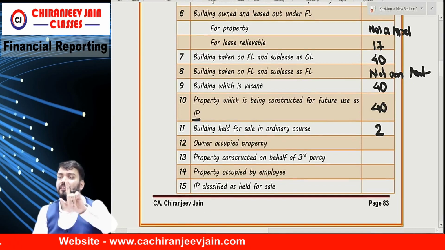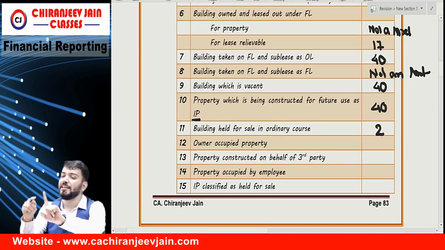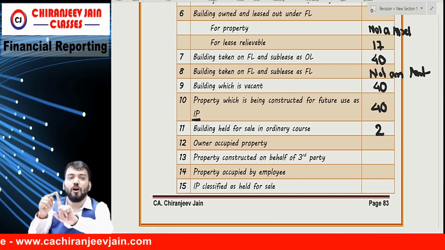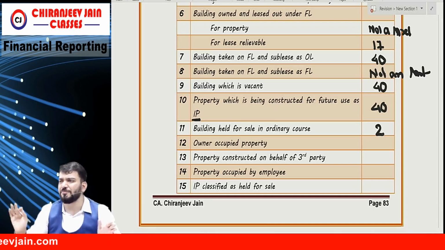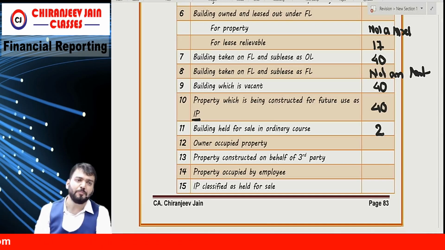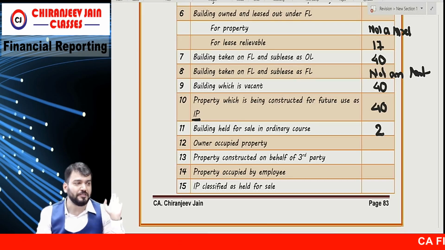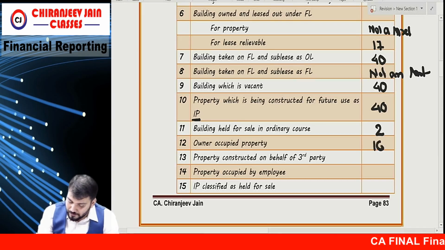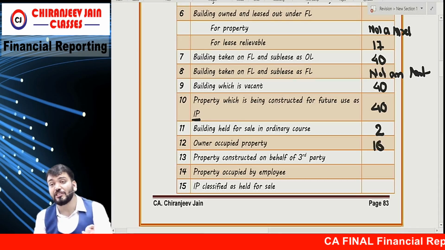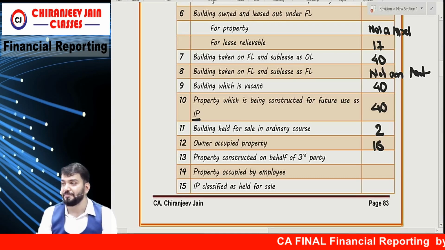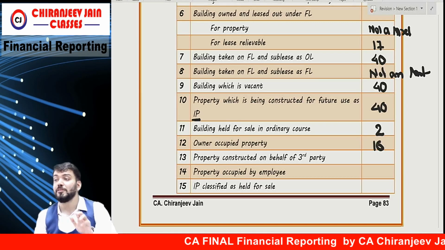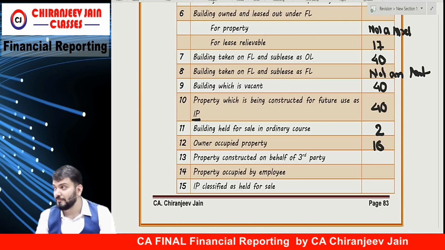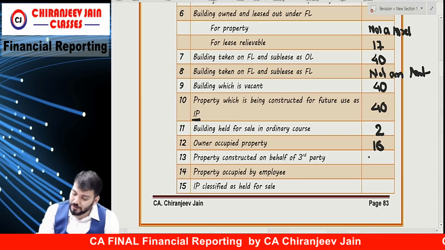Owner occupied property. When I say owner occupied property, it means either for production or for service or for admin purpose or some other business purpose. I am occupying it for my business. It means 16. Okay. Property constructed on behalf of a third party. Not an asset.